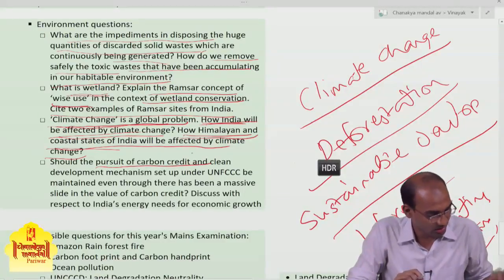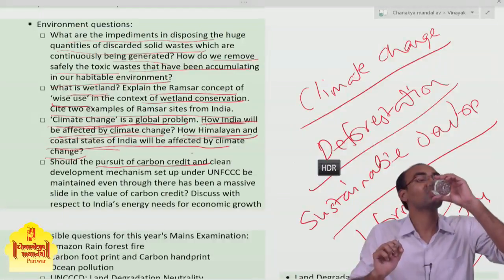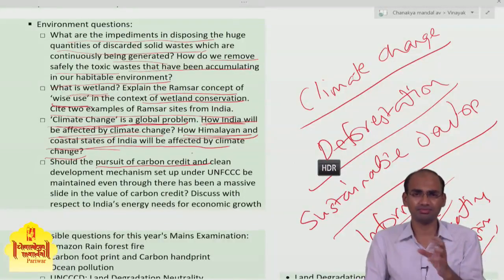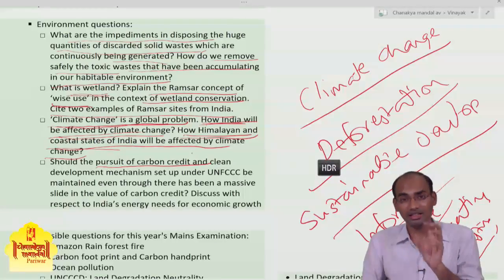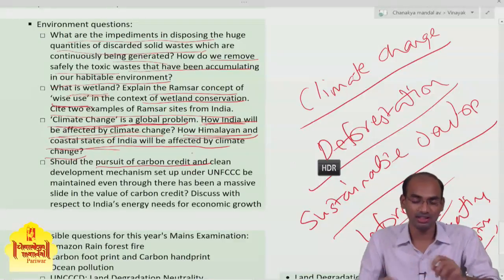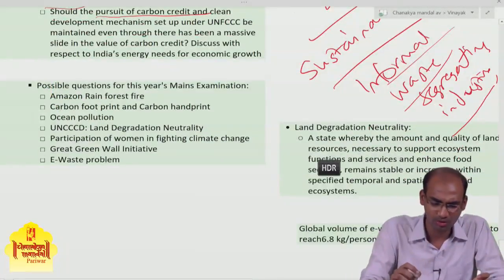Then there is a question regarding carbon credit. You need to define the carbon credit. What is the system of carbon credit? How do we need to reform the carbon credit system? How can we reduce the loopholes in the system? You have to do that.